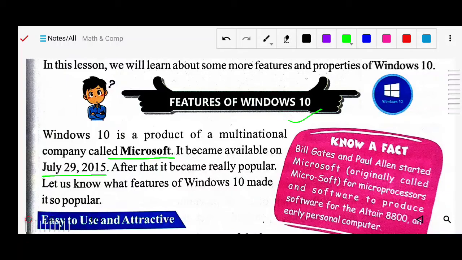So here is some fact. Bill Gates and Paul Allen started Microsoft, originally called Micro-Soft, for microprocessors and computers, to produce software for the Altair 8800 and early personal computers. So earlier, Bill Gates and Paul Allen started designing microprocessor software for the Altair 8800. Now we will see the features of Windows 10.